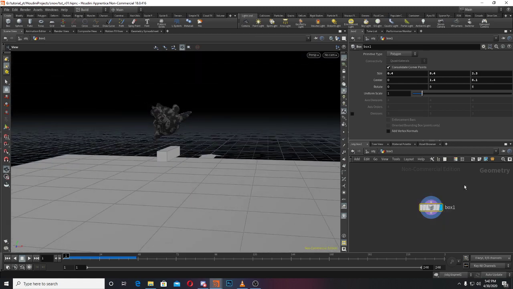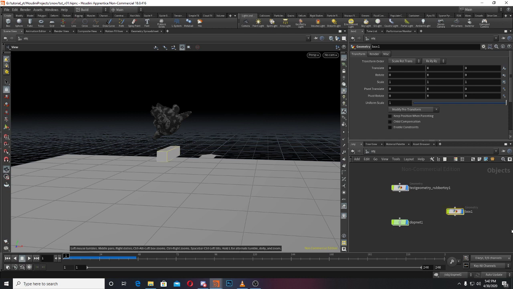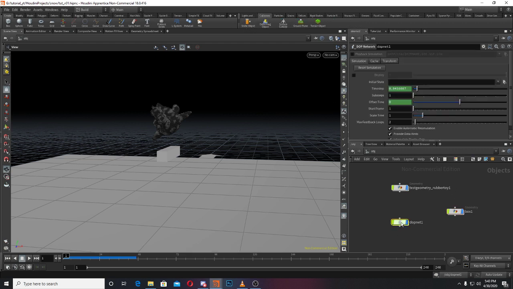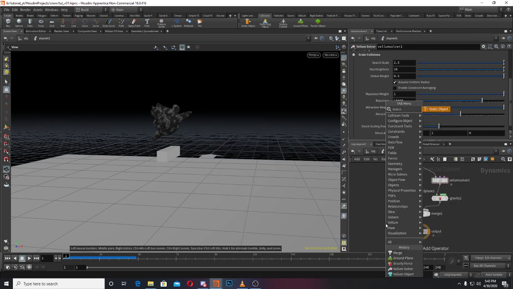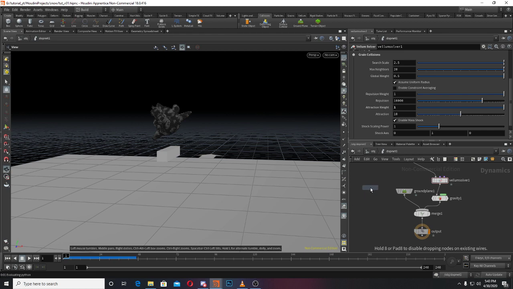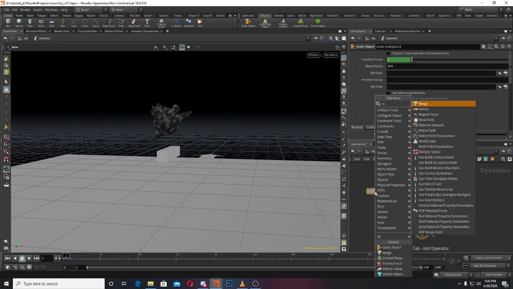What we have to do, we have 3 things to do, means we have 3 types. So what first we can do, we can select this one and we can go Vellum and create, select this one, surface collider, it will automatically create for you. And otherwise you can go to static object and select this one, done. But I'll make it by myself. So what I'll do, I'll create a static object here, create a merge node,